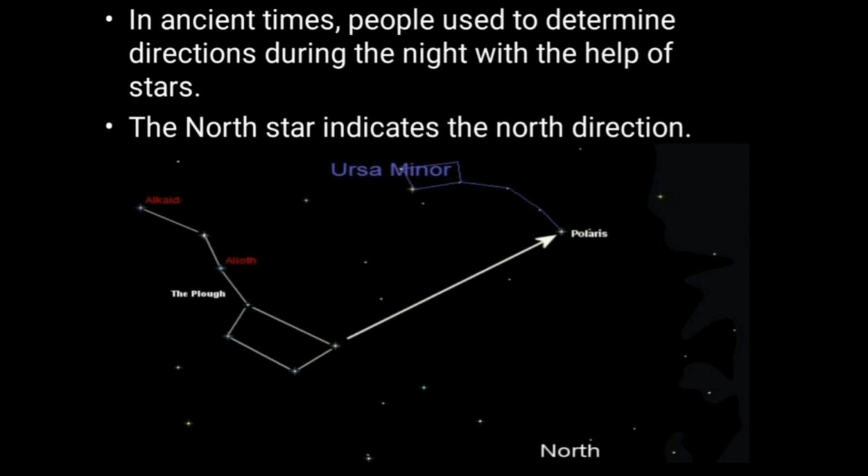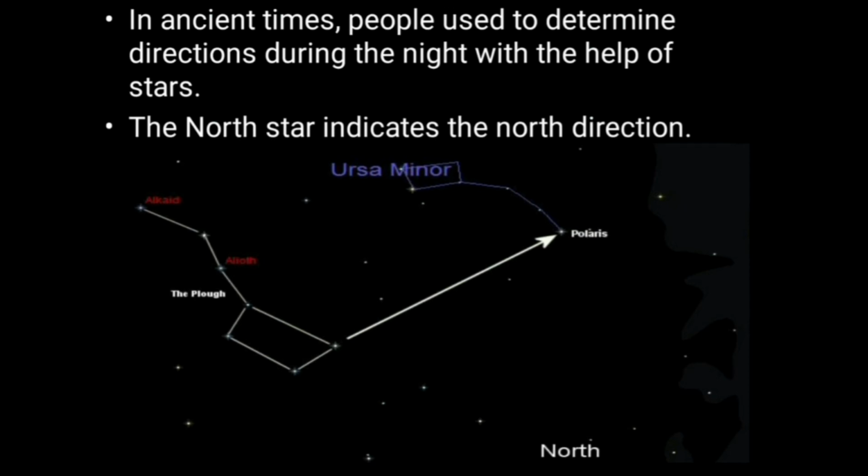But how? There are so many stars, right? During the daytime, it must be much easier because the sun rises in the east and sets in the west. But at night, deciding the direction with the help of stars, isn't it very complicated?